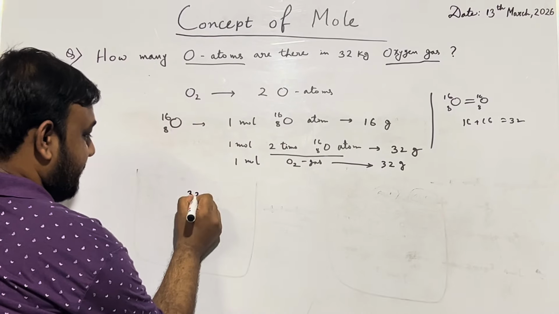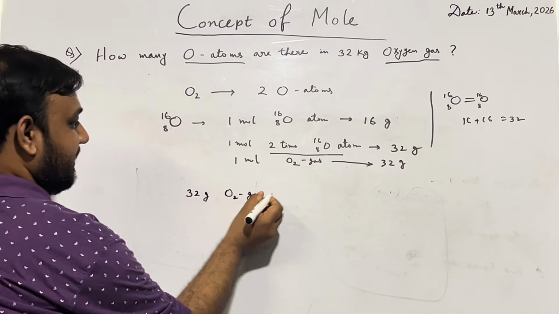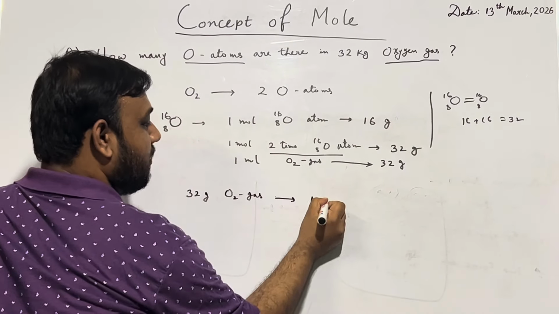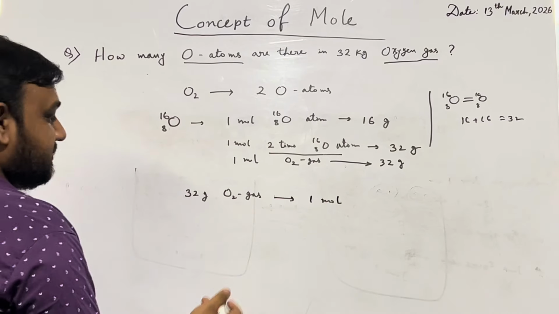So 32 gram O2 gas is oxygen gas, means 1 mole. Here same thing, just written reverse way.